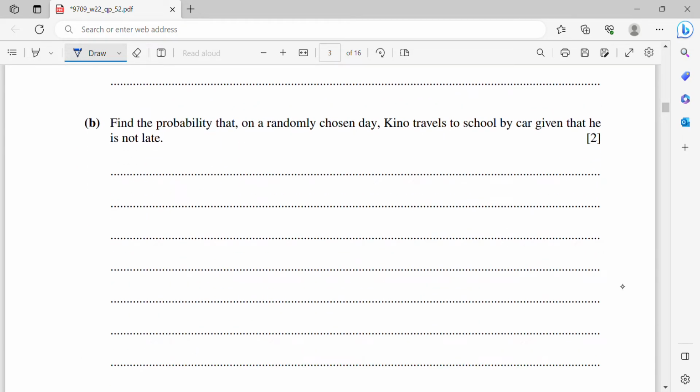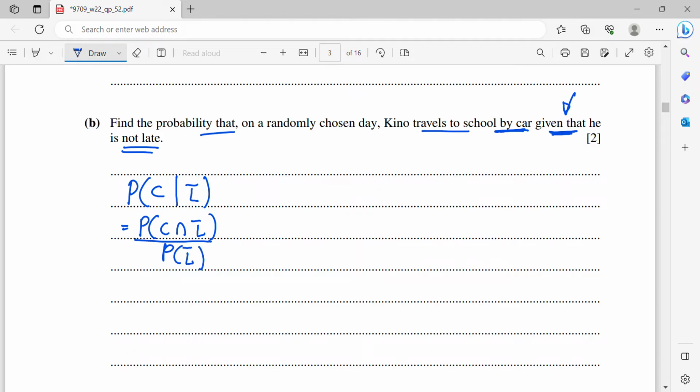Now B. Find the probability that on a randomly chosen day, Kino travels to school by car, given that he is not late. Given that is a keyword, which means this is a conditional probability. So I will write P, probability he travels by car, C, given that, slash, he is not late, L bar. From the conditional probability, it will be P(C intersect L bar) over P(L bar). The L bar means it is not late.